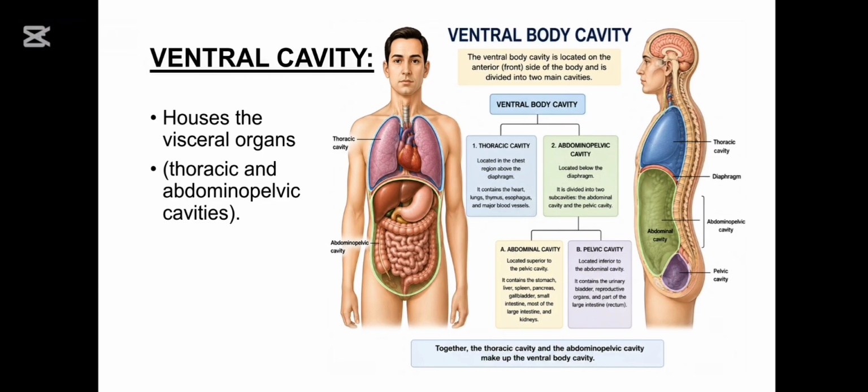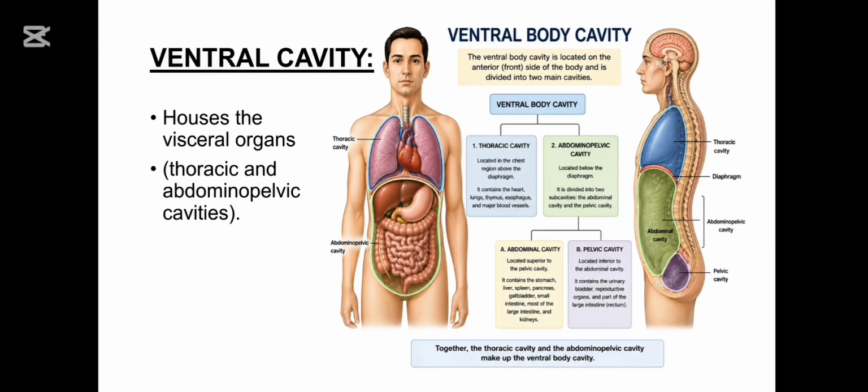The abdominopelvic cavity is further divided into abdominal cavity and pelvic cavity. So let's discuss the first one, thoracic cavity. The thoracic cavity is located above the diaphragm. It contains heart, lungs, trachea, esophagus, thymus gland, and major blood vessels.